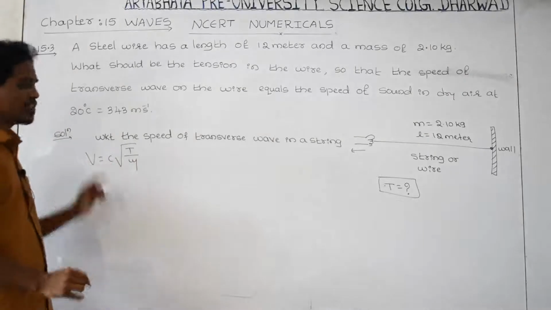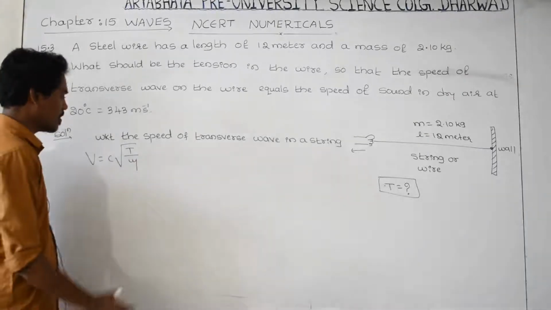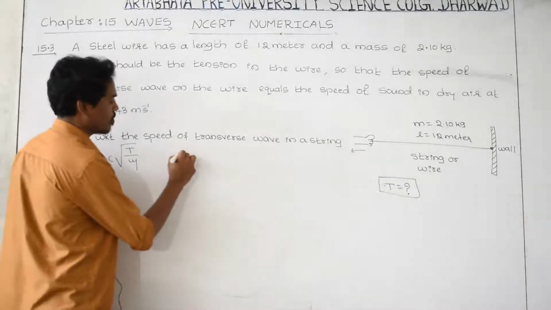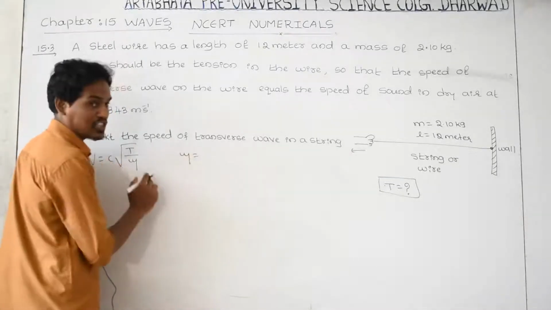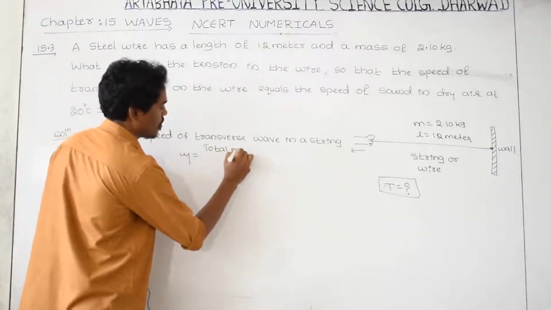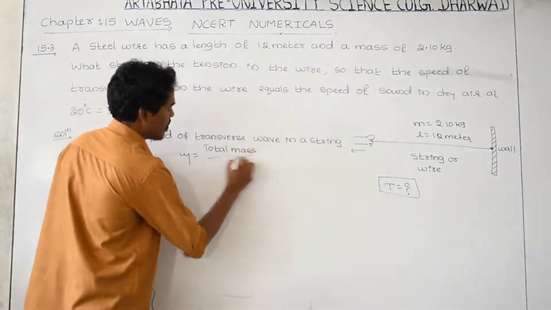C is always constant, its value is 1, and the T value you have to find out. And mu, what is mu? Linear density or mass per unit length, that is total mass divided by total length.